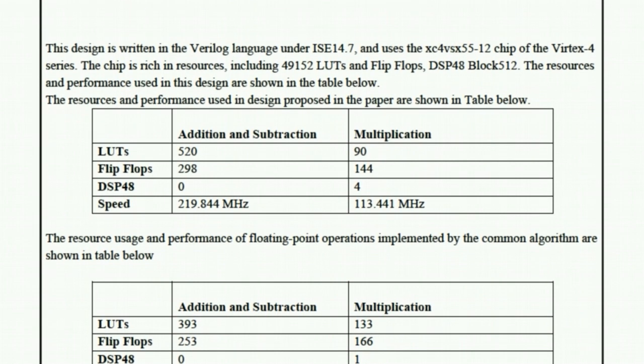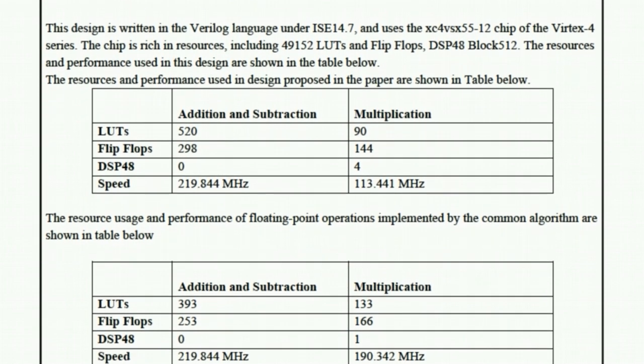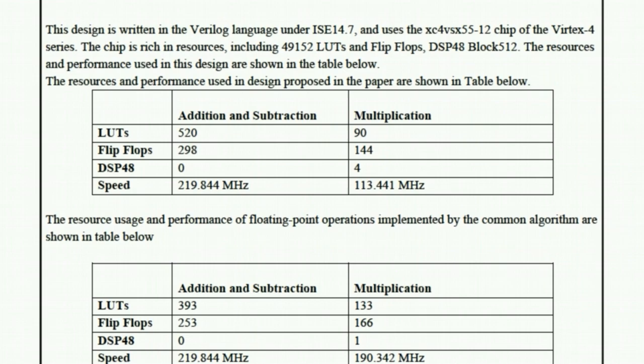The results that the authors established after creating the architecture was that the number of LUTs required for addition and subtraction decreased by almost 150, the number of flip-flops decreased by 40, and for multiplication the LUTs and the number of flip-flops did increase, but the overall speed also increased.